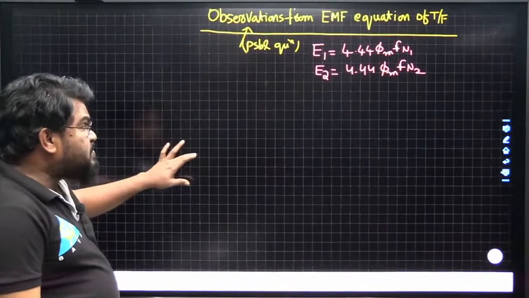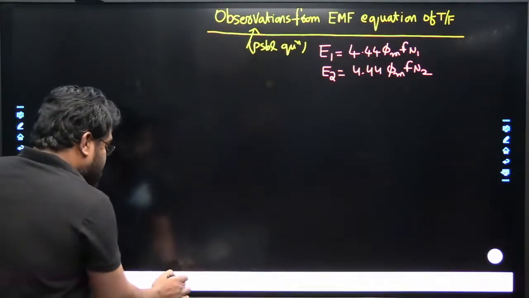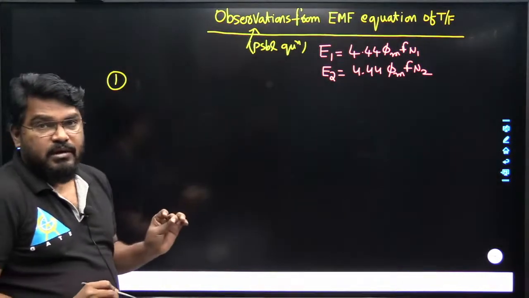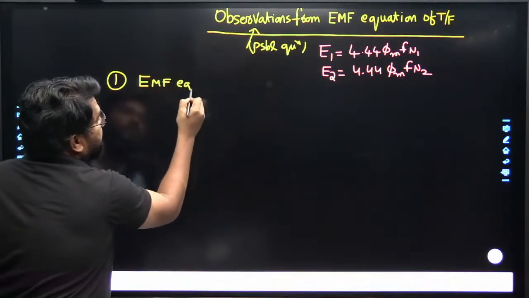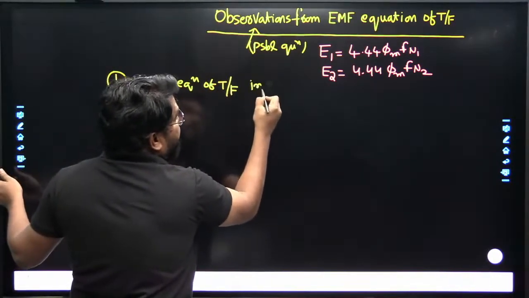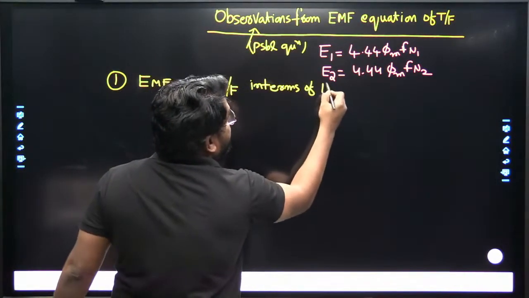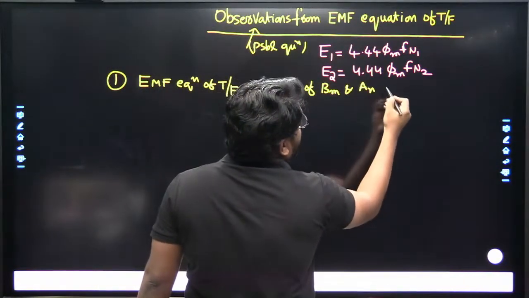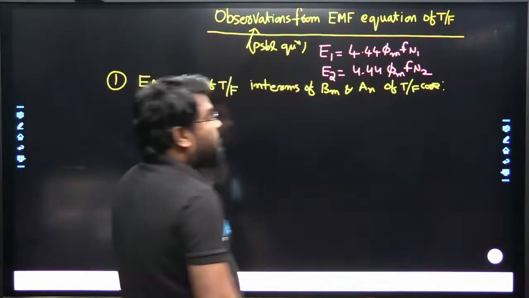So the first possible question: sometimes we are asked for the EMF equation of the transformer in terms of the maximum flux density B maximum and the net cross sectional area of the transformer core.